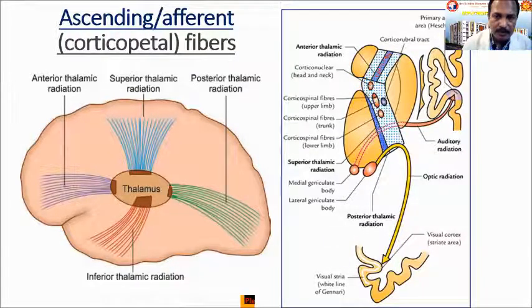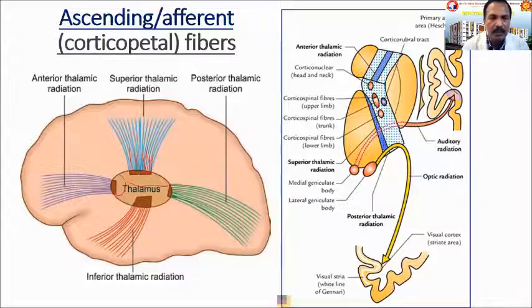And some fibers which are present in the genu as well as the posterior limb form the superior thalamic radiation. Superior thalamic radiation fibers project from the ventral tier nuclei of the thalamus. The thalamus has anterior, medial and lateral nuclei, again divided into dorsal and ventral.